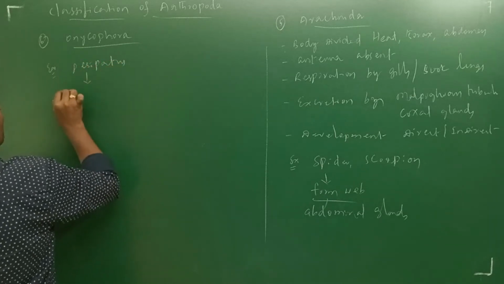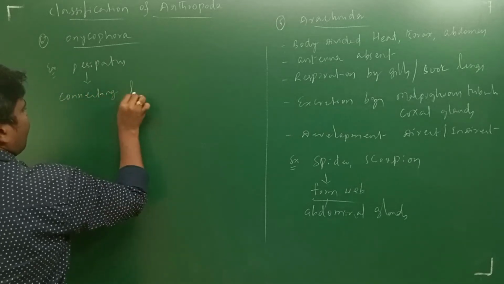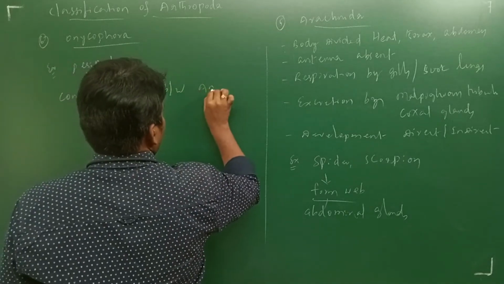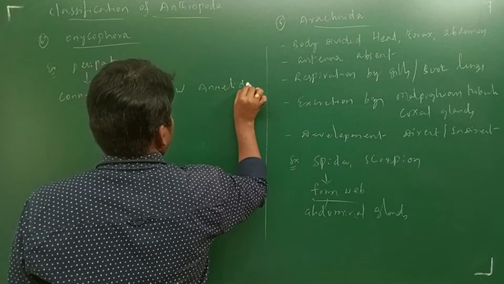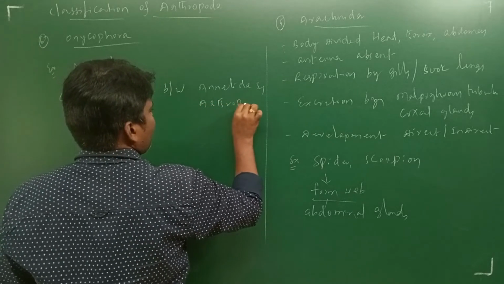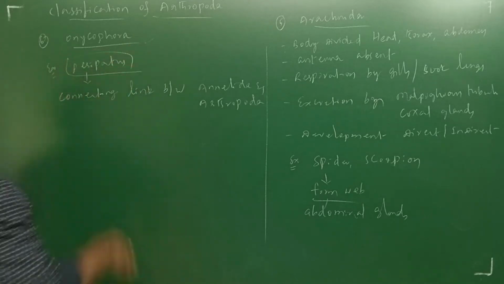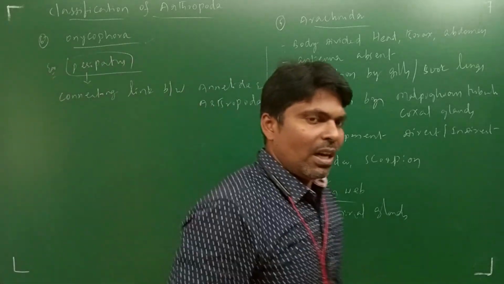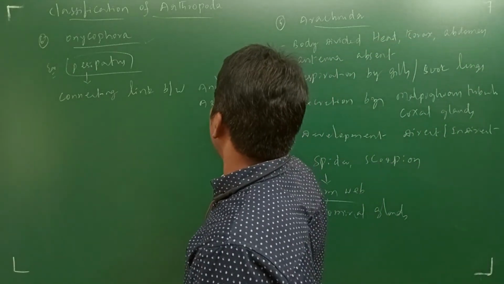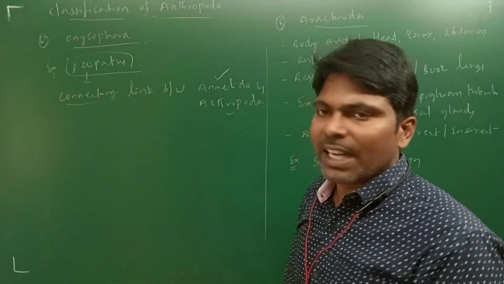It is the connecting link between Annelida and Arthropoda. What does it mean? Peripatus is the organism which has characteristic features of both Annelida and Arthropoda. That is the reason it is considered a connecting link.